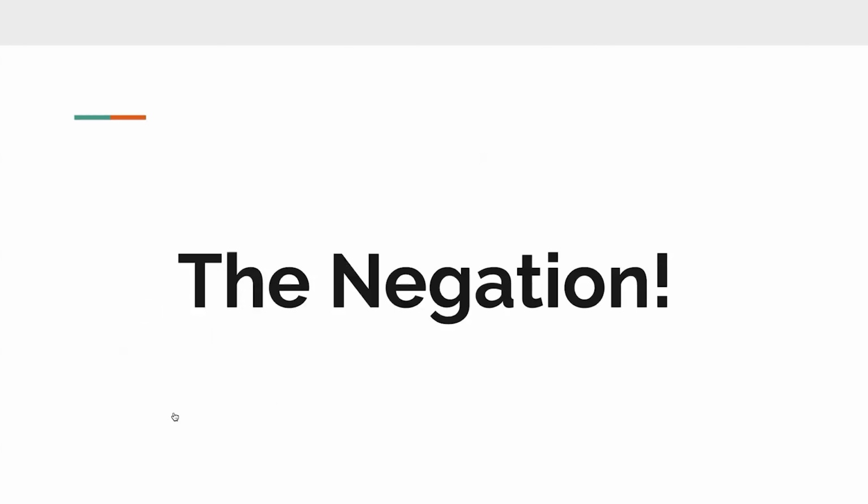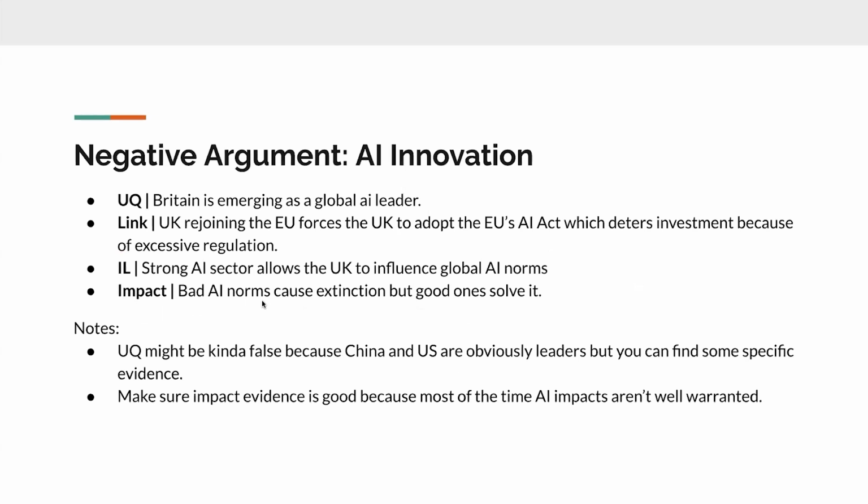All right, so now we're going to talk about the negative arguments, or the reasons why the plan is bad. The first argument is the AI innovation argument. Basically, this argument says that right now Britain is emerging as a global AI leader, but the UK rejoining the EU forces the UK to adopt what is known as the EU's AI Act, which deters investment because of excessive regulations. Because the EU likes to regulate things a lot, it wants its AI to be safe.